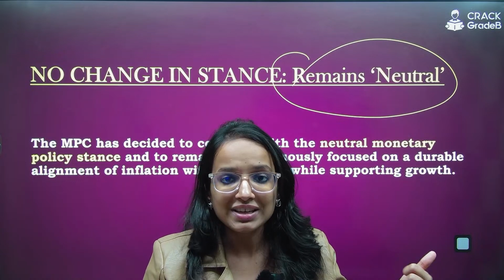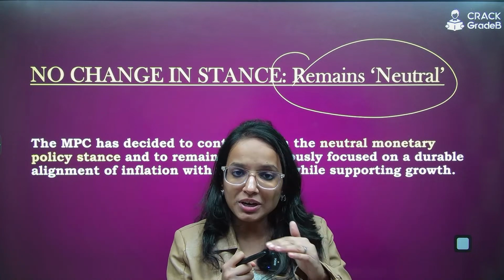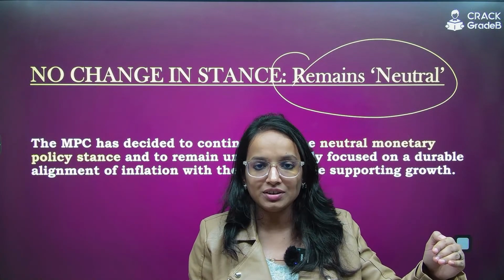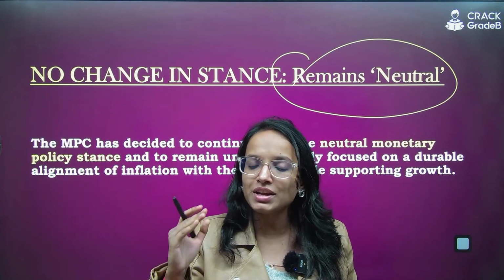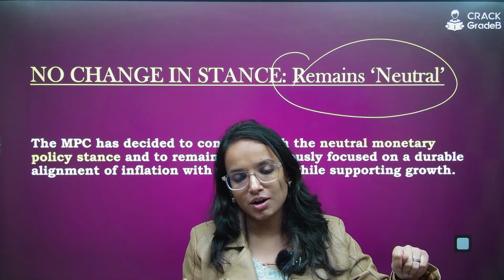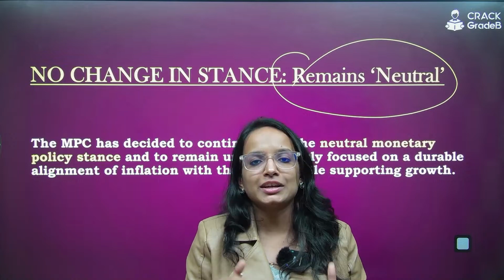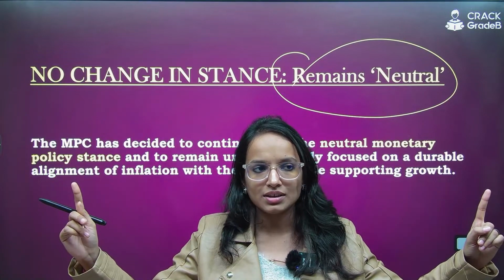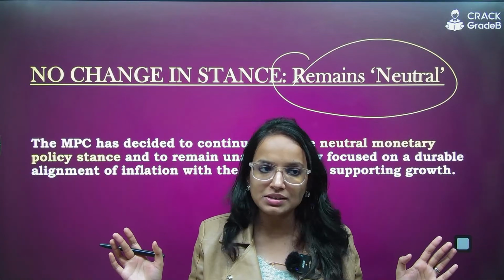What was the accommodative policy? Increasing the supply. Now they want to contain the liquidity in the market, right? That's why they adopted a neutral stance. Now what is this neutral stance? Neutral stance is we will be containing inflation, but we are not only concerned with containing inflation. We are also concerned with proper economic growth. That's why you see repo rate has been kept unchanged, CRR has been cut down. So the stance is not withdrawal of accommodation, the stance is neutral. That's why these kind of decisions have been taken. Neutral stance clearly states alignment of these two targets, alignment of inflation containment as well as the economic growth targets. I hope it is clear, everyone.